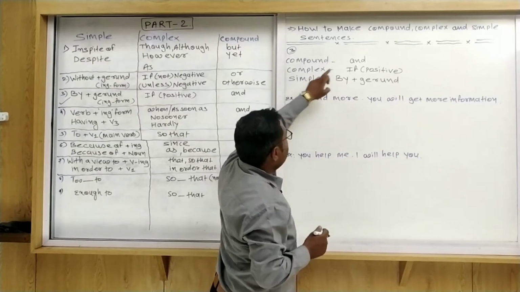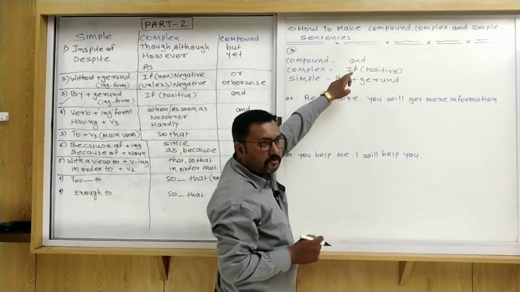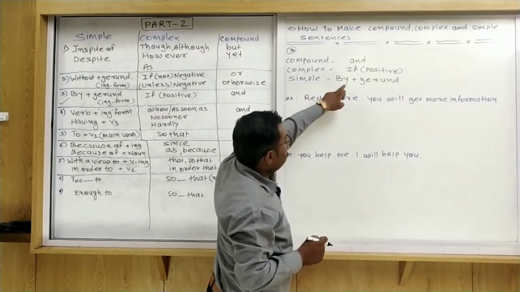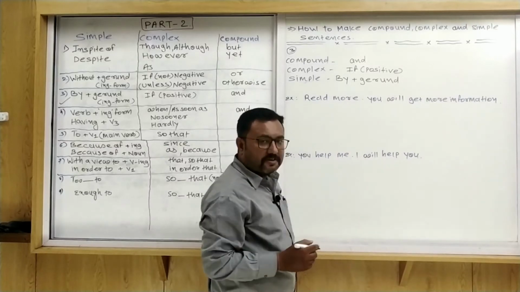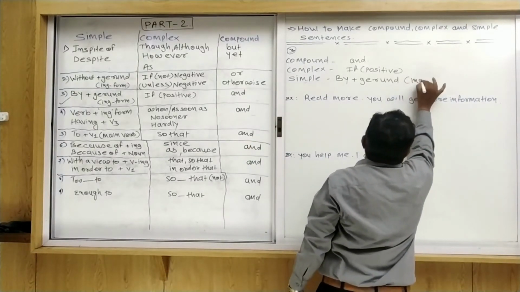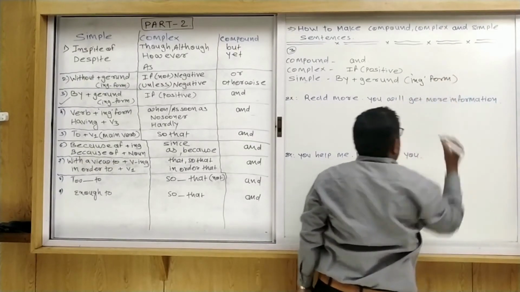Compound and complex if are positive sentences, that means we do not use do not, does not, did not. So in a simple sentence we use by plus gerund. Gerund means the ing form.